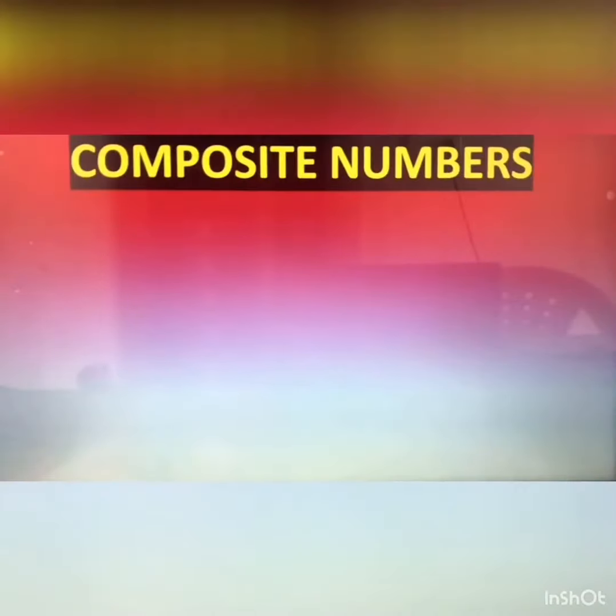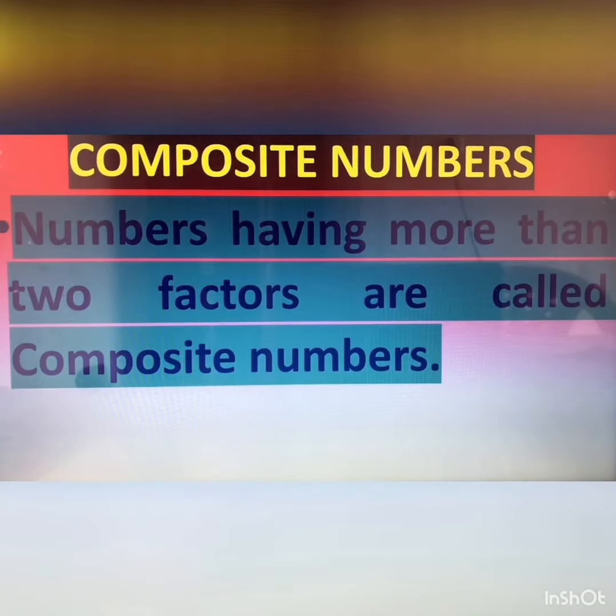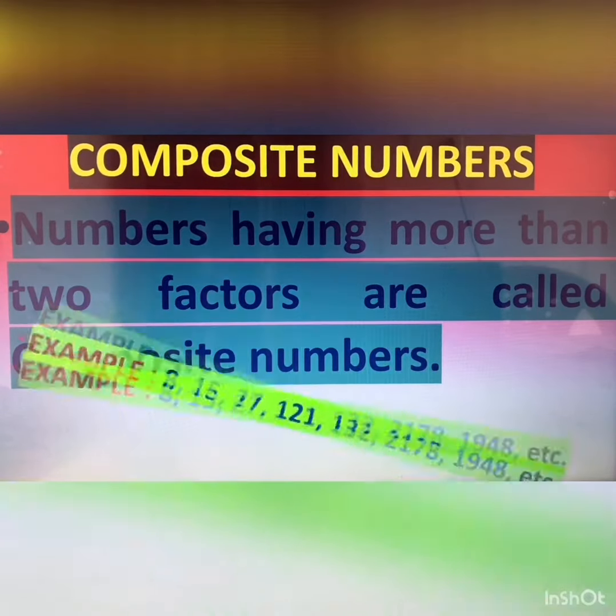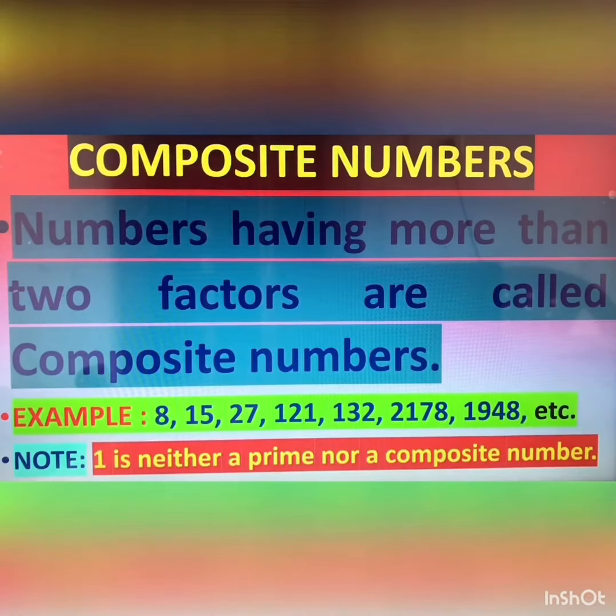Now what do you mean by composite numbers? Numbers having more than 2 factors are called composite numbers. For example, 8, 15, 27, 121, these are all composite numbers because these numbers have more than 2 factors. So note it, 1 is neither a prime number nor a composite number.